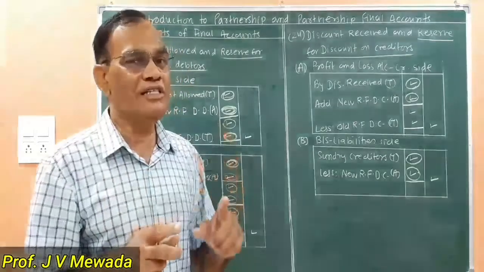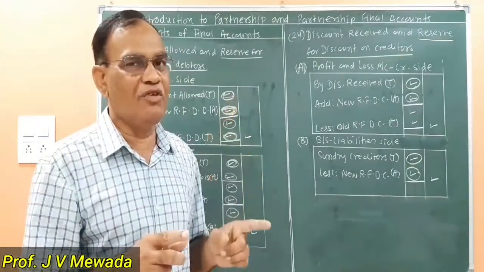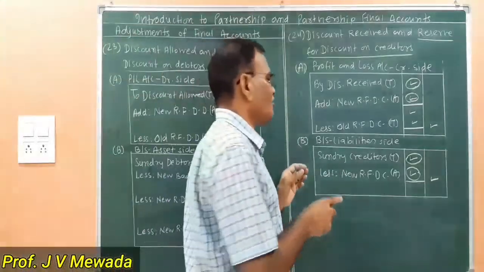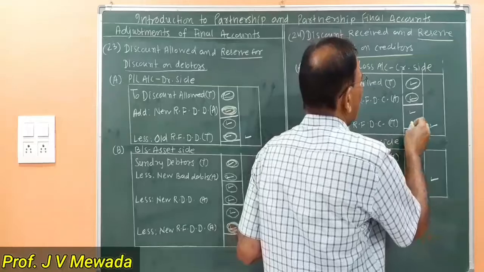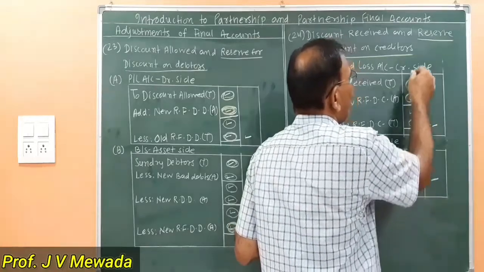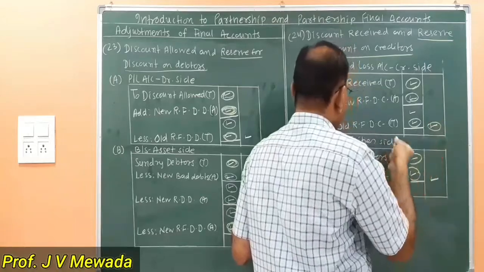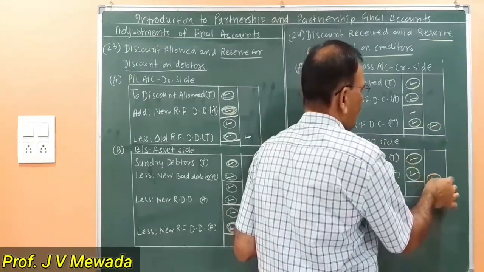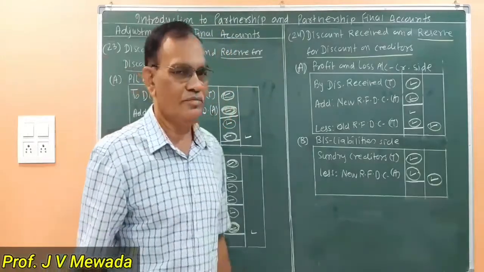This is the only reserve which has a debit balance. It will be in the debit column. So old RFDC as per the trial balance we are recording, and whatever is the outcome we are recording in the outer column, and here creditors also, whatever is the outcome we are recording in the credit column.